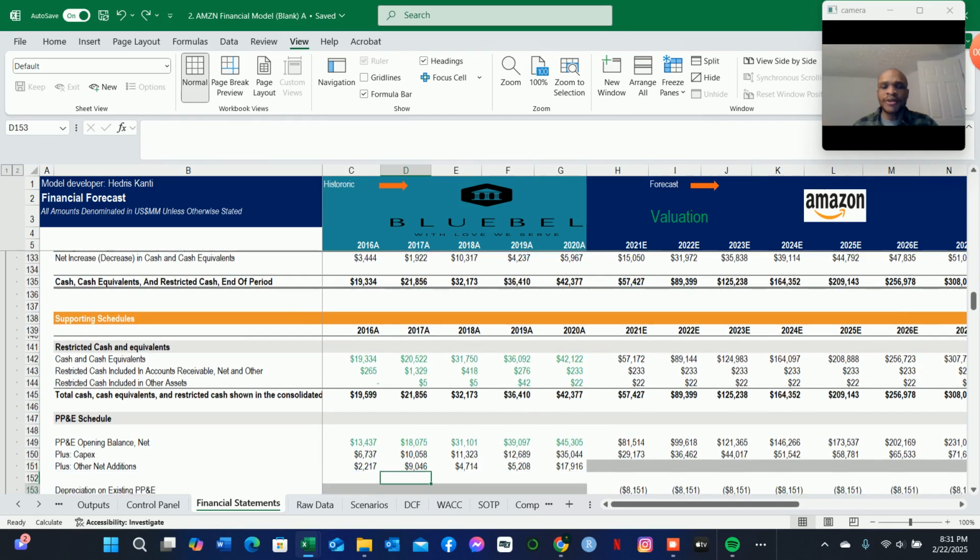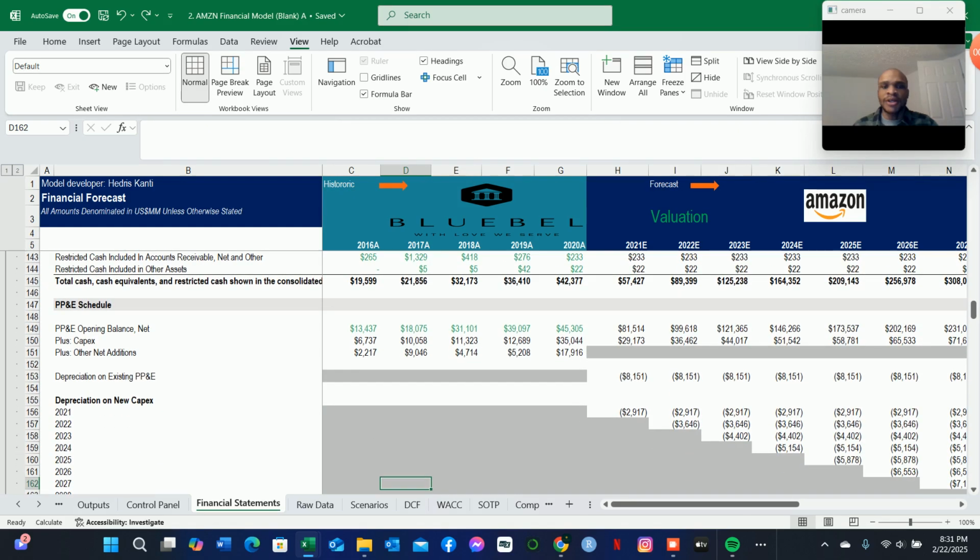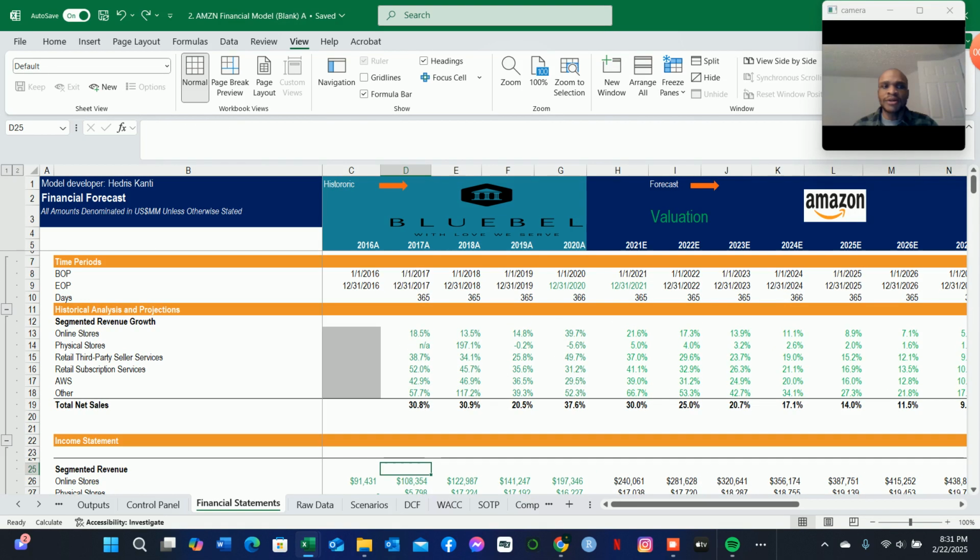So we're going to be determining the value of Amazon based on the primary valuation method which we mentioned earlier. In this case, it's our DCF analysis. We also have precedent transactions, which we're going to do later on. We also have the sum of the parts analysis, which is going to be based on the breakdown of revenue from Amazon's different business segments. As you can see, we have the online store and physical stores, which fall under the first party business segment. We have the retail third-party seller services, which falls under the third-party business segment.